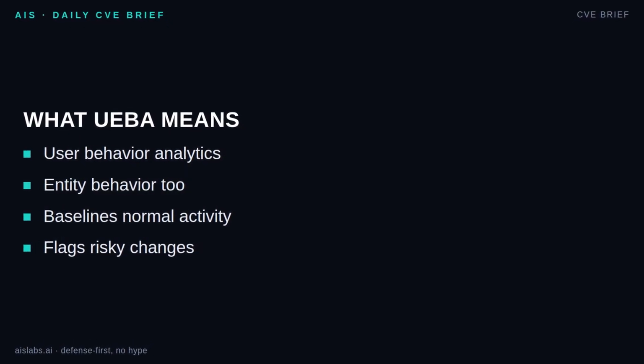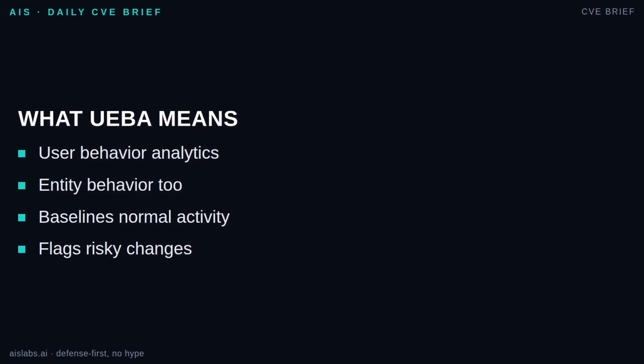UEBA stands for User and Entity Behavior Analytics. In plain English, it learns what normal looks like for people, accounts, devices, and sometimes service identities, then flags behavior that is unusual or risky. A NIST-style way to frame it is continuous monitoring with context, not one event in isolation. A pattern over time, tied to identity, access, assets, and business role.